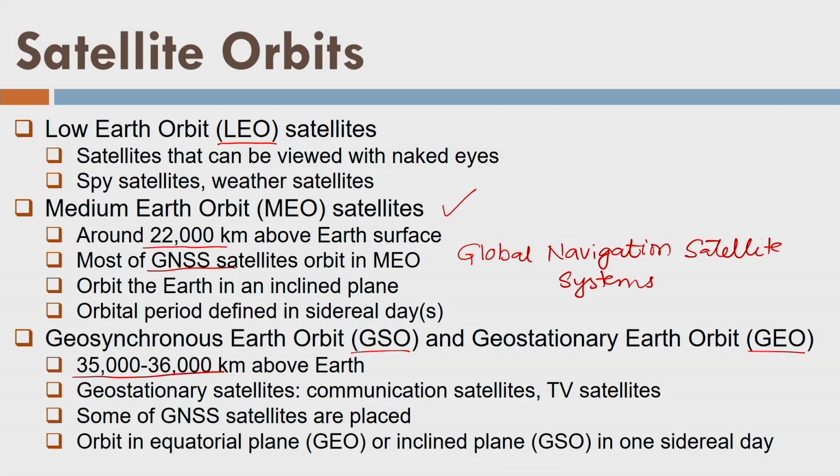Then we have geosynchronous Earth orbit. If I place the same orbit at 35,000 height above the surface of Earth, but in an inclined plane like this, or it could be like this, and let's say this is the equatorial plane, these orbits are called geosynchronous orbits.